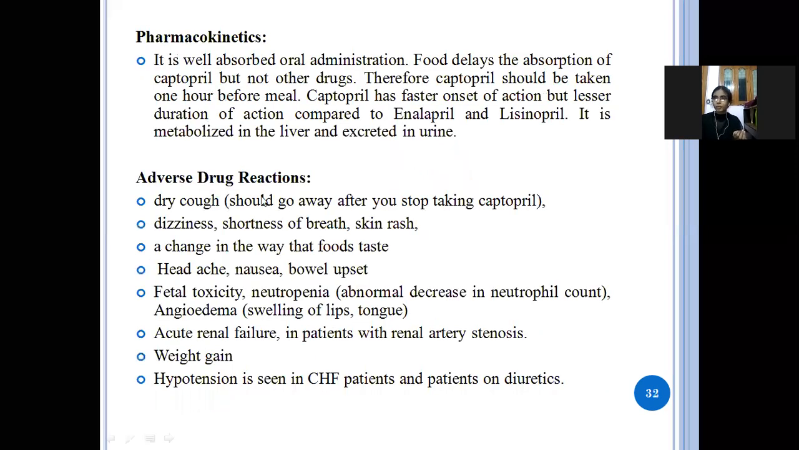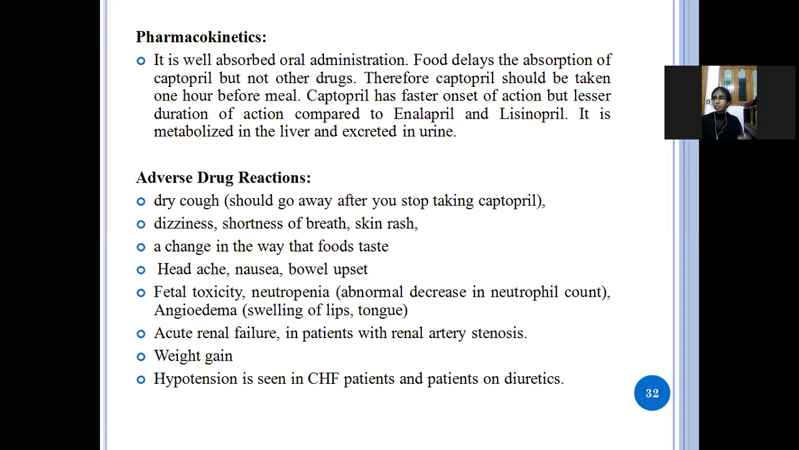Next, pharmacokinetics. It is given by the oral route of administration. This drug should be taken before meals, because if the drug is taken with food, the absorption of the drug will decrease. So it should be taken before meals for better absorption, and the onset of action is lesser when we compare to other ACE drugs like enalapril and lisinopril.